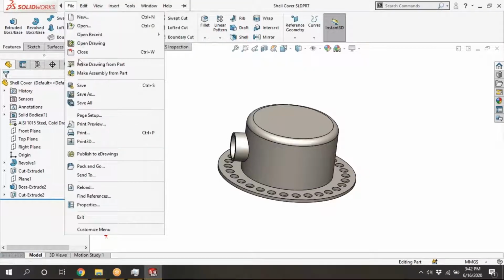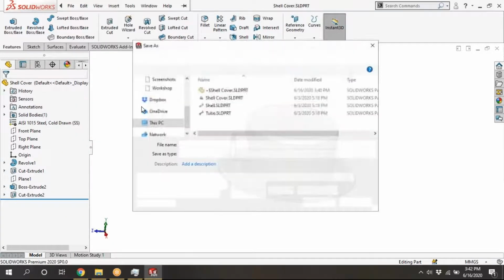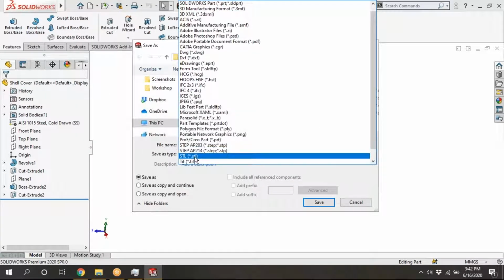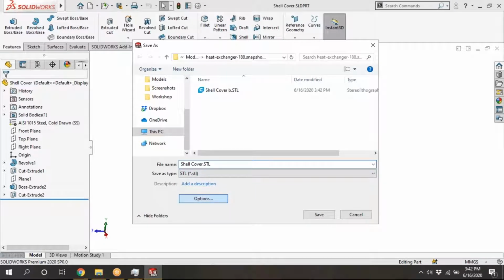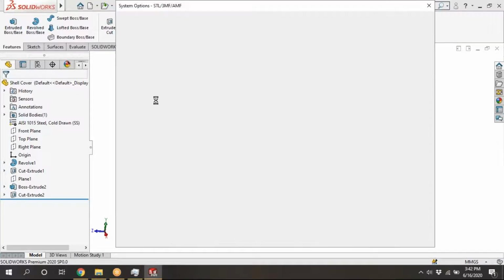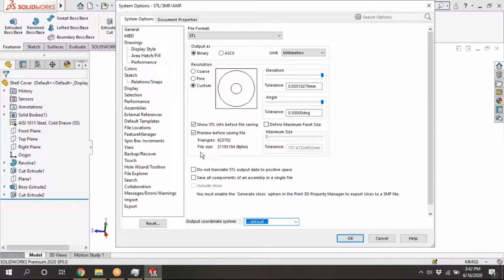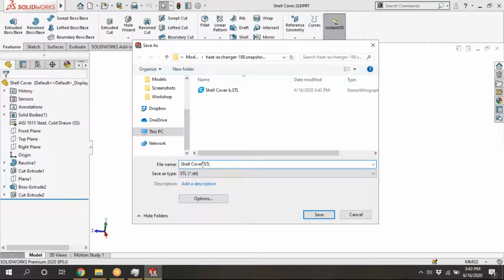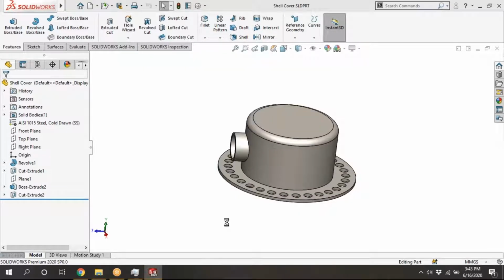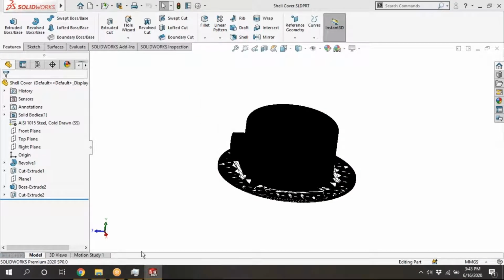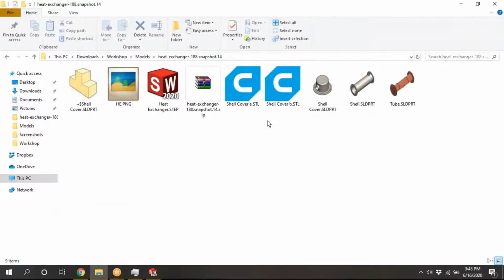I will save that as ASCII also, so that we can see the file size.